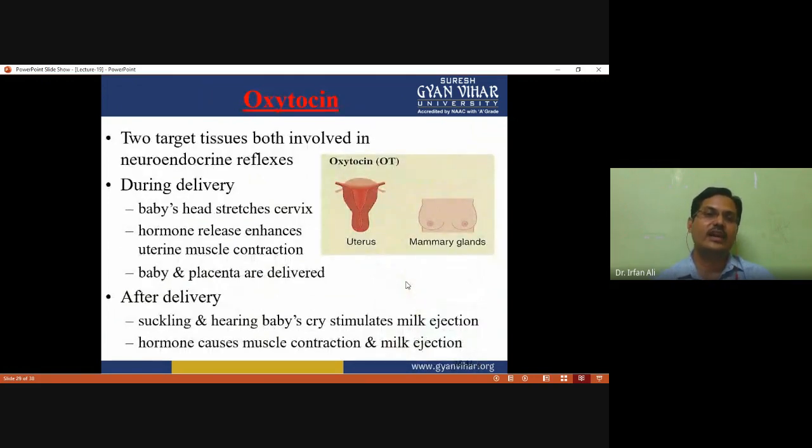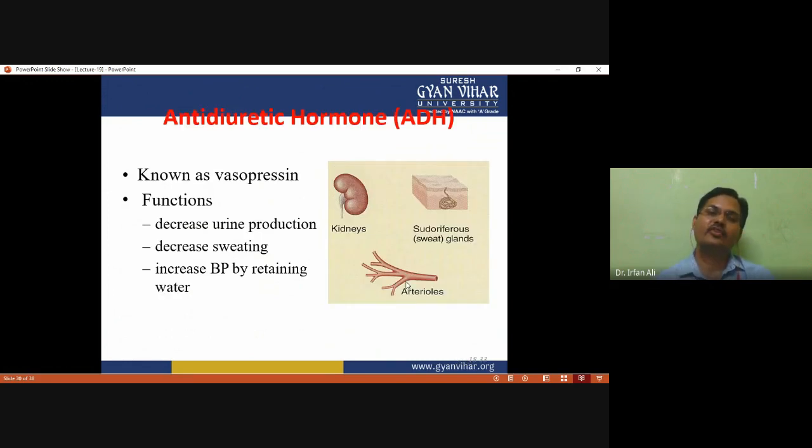And oxytocin has different functions during and after delivery. During delivery, the baby stretches the cervix, and it induces hormone release by a positive feedback mechanism. After delivery, suckling and hearing the baby cry stimulate milk ejection, and oxytocin causes muscle contraction and milk ejection. Antidiuretic hormone is also called vasopressin, and it decreases urine production by reabsorbing water, decreases sweating, and increases blood pressure by retaining water.